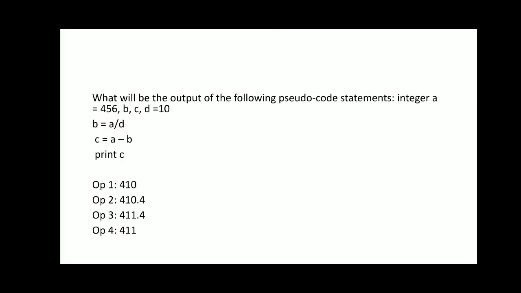Next we have, what will be the output of the pseudo code? We have integer a is 456, b, c, d is equal to 10. So b is equal to a by d. Since it's an integer, 456 divided by 10 is 45. Now c becomes 456 minus 45, so that becomes 411. So print c, the value of c becomes 411.